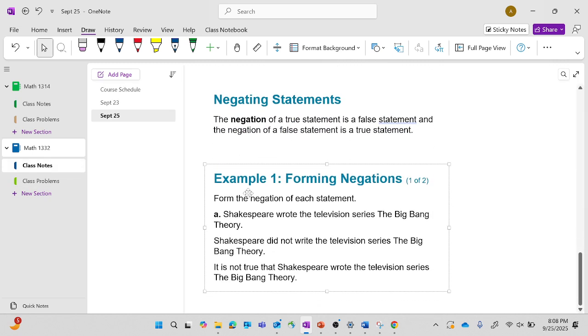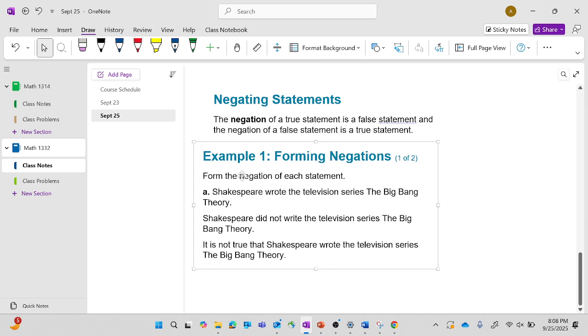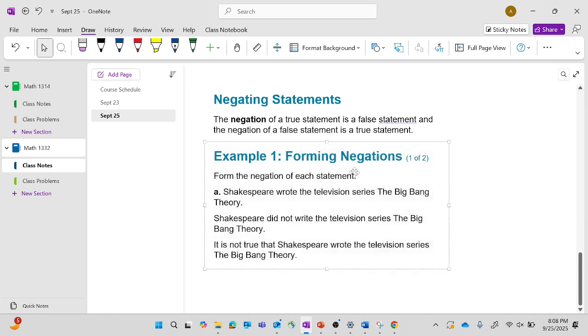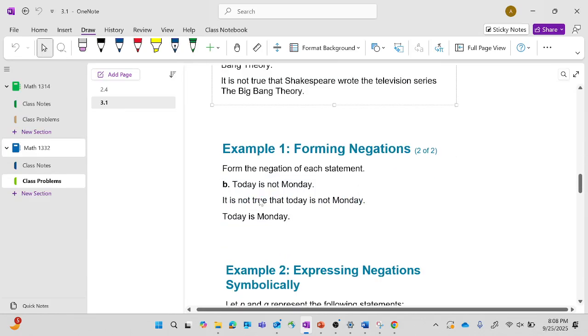All right. Any questions about anything so far? Are we good? Okay. So forms of negation. It's kind of what we said. It's just putting a not in there somewhere, finding a way to change its truth value without changing what you're talking about. You're just changing the truth value, but not changing the statement itself.